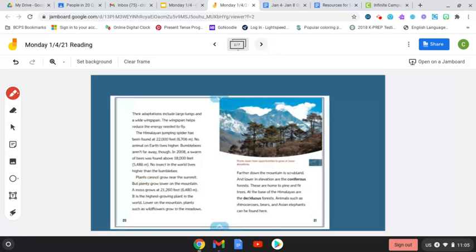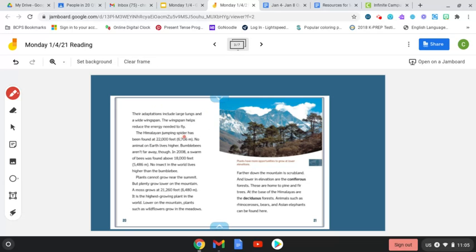Their adaptations include large lungs and wide wingspan. Oh, they're talking about birds still. The wide wingspan helps reduce the energy needed to fly. Again, I don't see anything in that section about temperature or not being able to live.